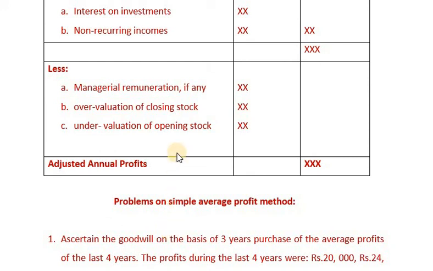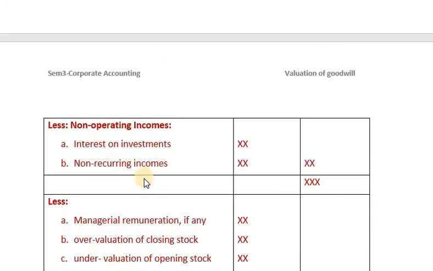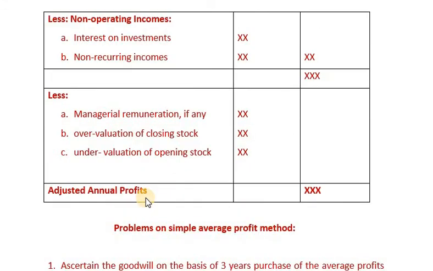So, I repeat once again, how to calculate adjusted annual profit? We must take annual profit as a base. To this, we are going to add non-recurring expenses, which include stock destroyed by fire, secondly, loss due to fire or theft. Then we take into account overvaluation of opening stock and undervaluation of closing stock. We are deducting non-operating income, that is interest on investments, and non-recurring income if any. Then we are deducting managerial remuneration if any, overvaluation of closing stock, and undervaluation of opening stock.